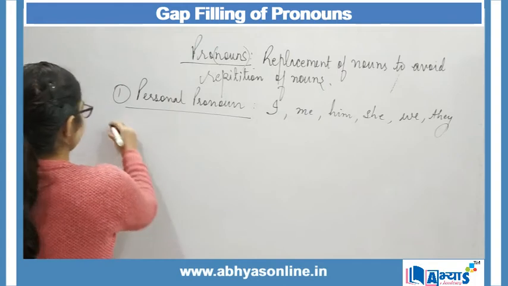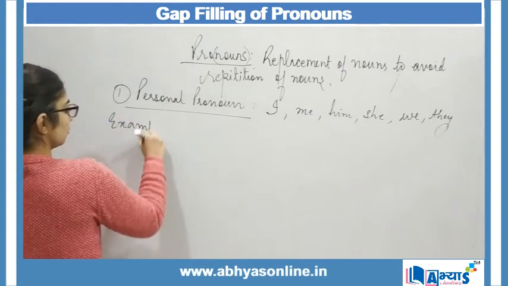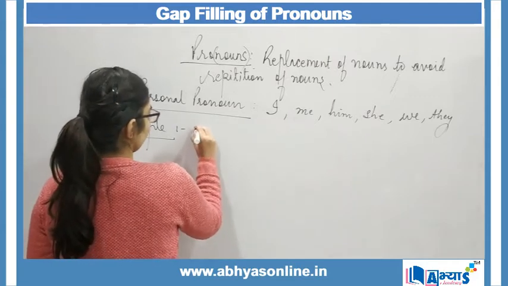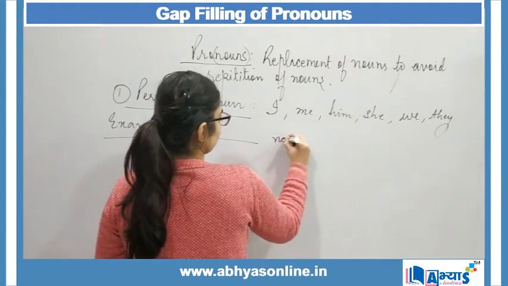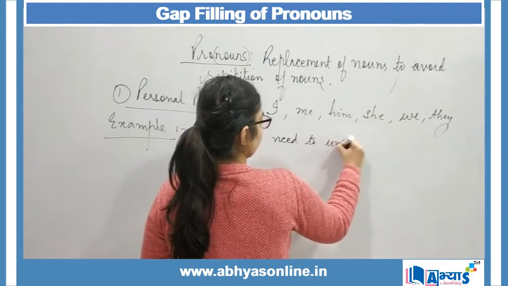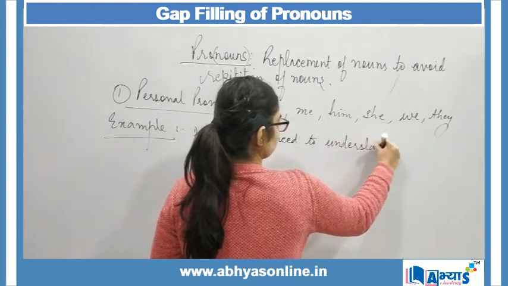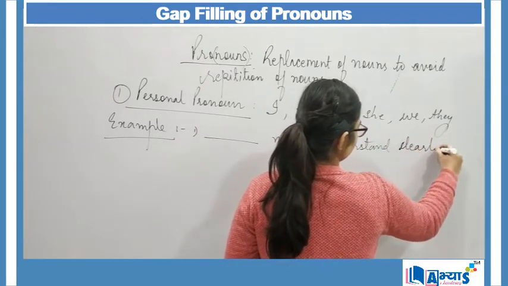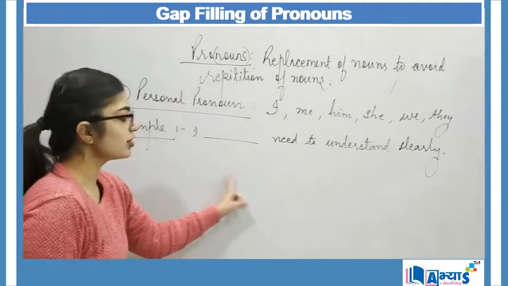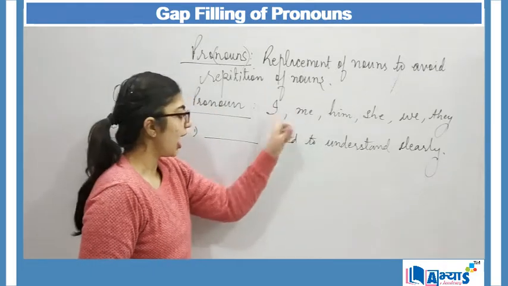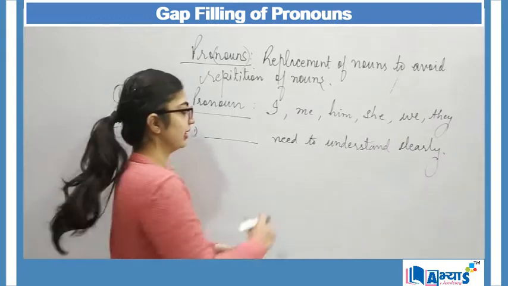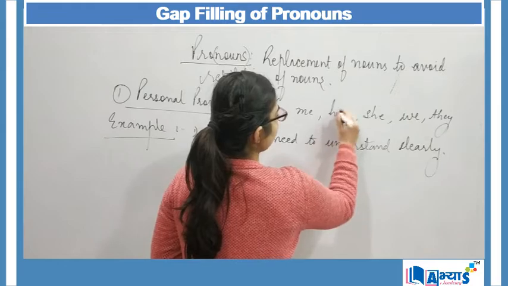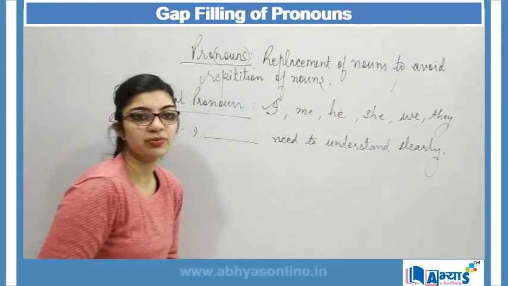The example can be like: dash need to understand clearly. When I say dash need to understand clearly, I need to understand clearly, yes. For him, we will say he.